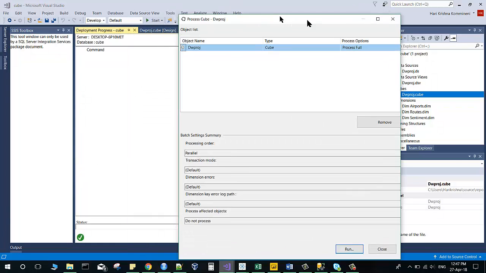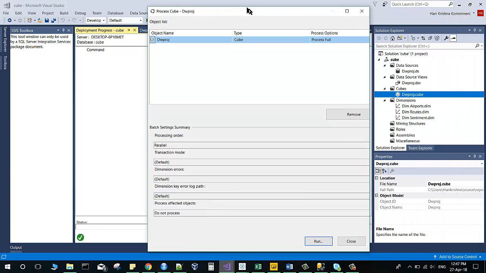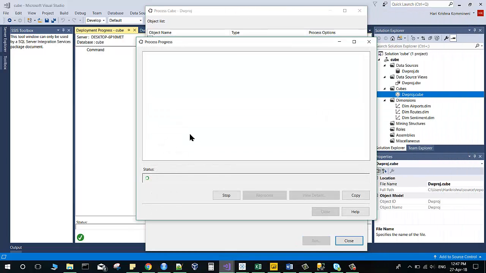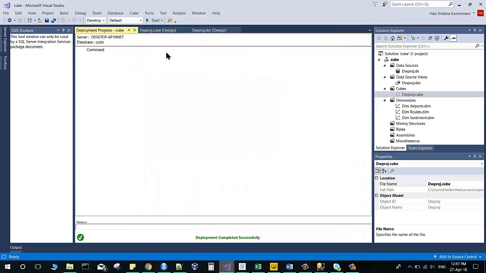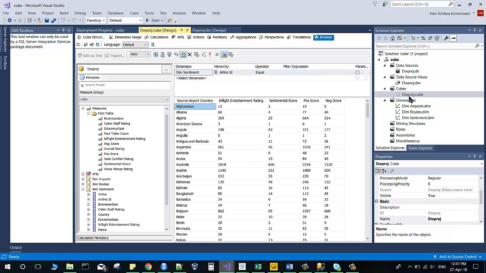So as we see, the cube has been deployed successfully, and we are trying to browse it. So the cube has been successfully deployed and processed. Then we go forward and browse the cube.